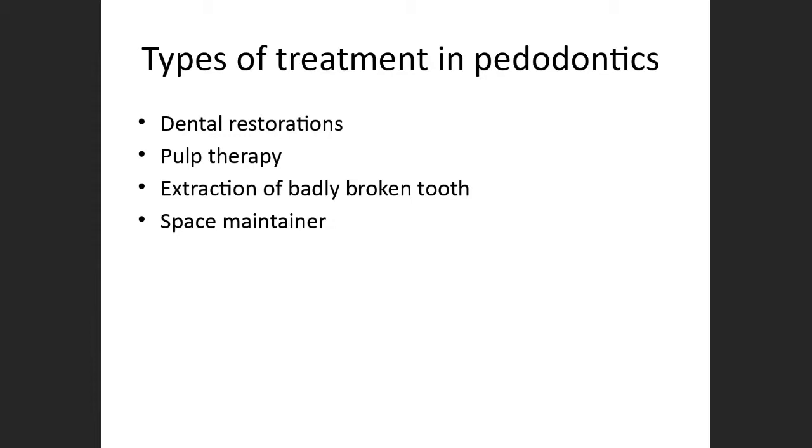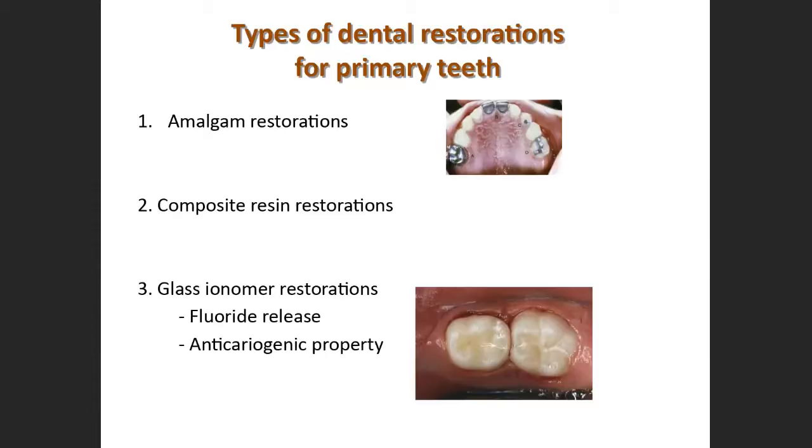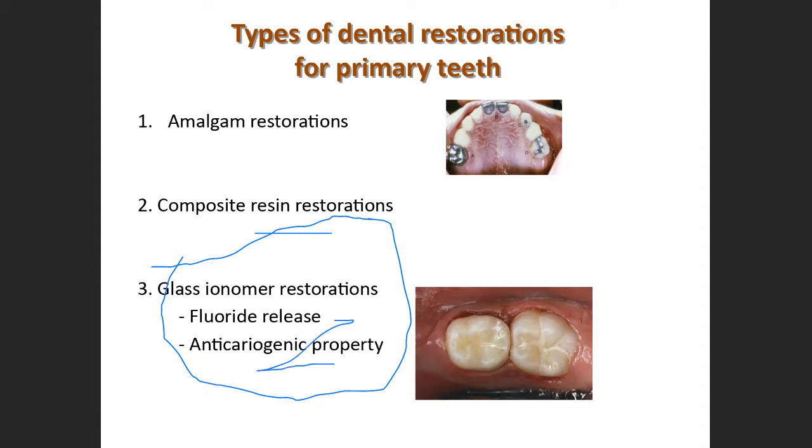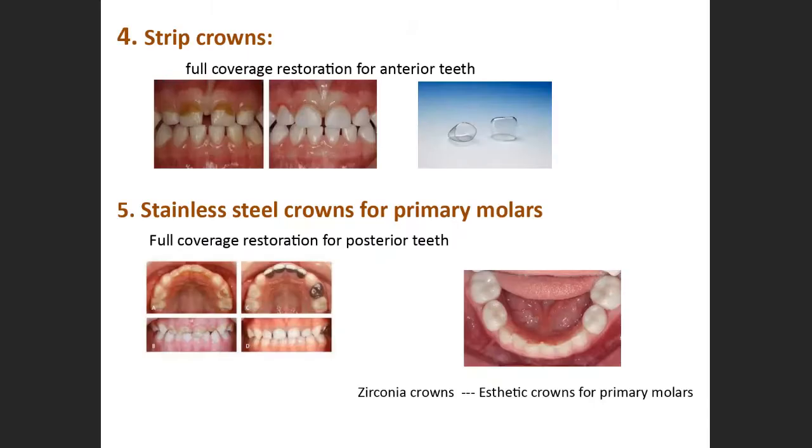Now, what are the different types of dental treatment we provide here? We provide amalgam restorations, composite restorations, or glass ionomer restorations. In children, we use glass ionomer restoration as the most common one because it has fluoride release and anti-cariogenic property. That is why we use glass ionomer as the main restorative material in children.